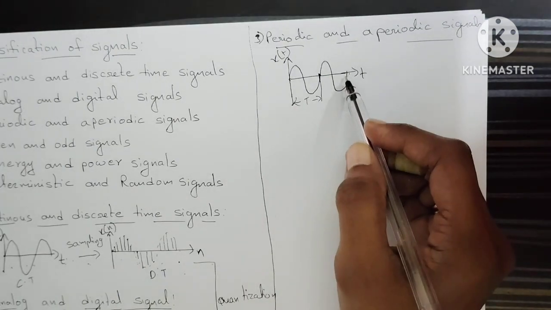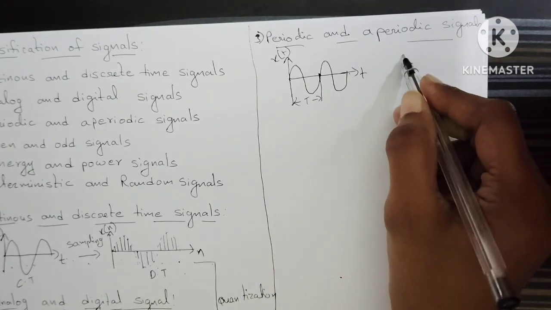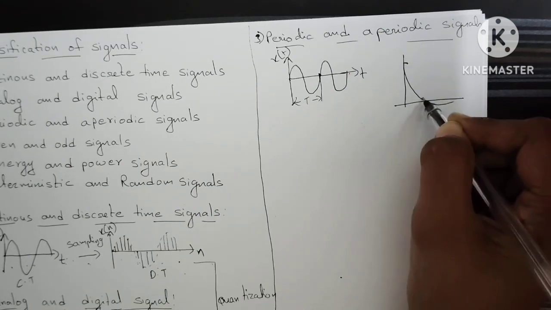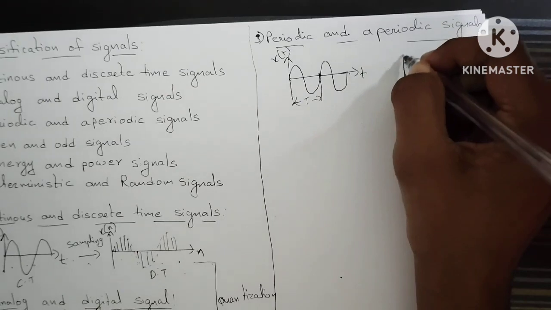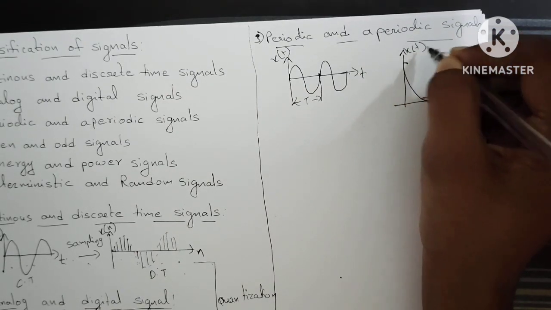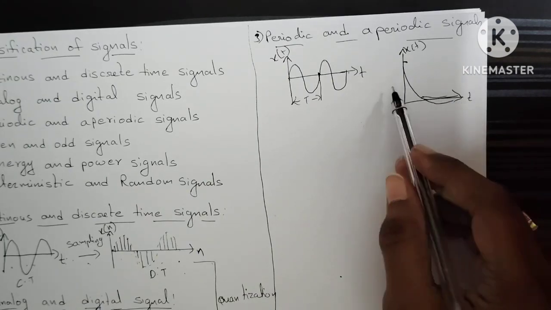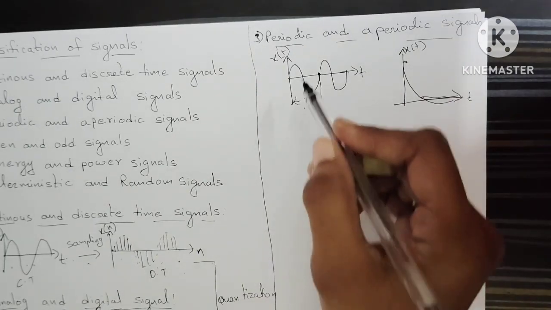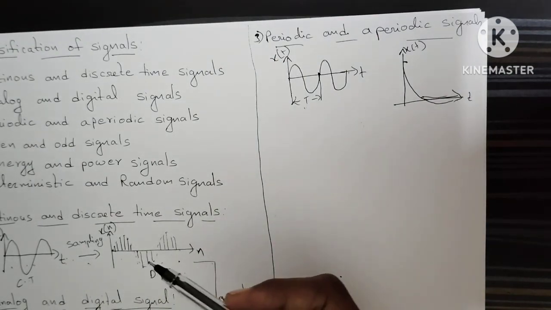What is an aperiodic signal? The signal which does not repeat after a certain interval of time. For example, this is an exponential signal, where this is t and this is x of t. Is the signal repeating? No, it's not repeating. So this is an aperiodic signal. An example of a periodic signal is a school bell or a college bell.